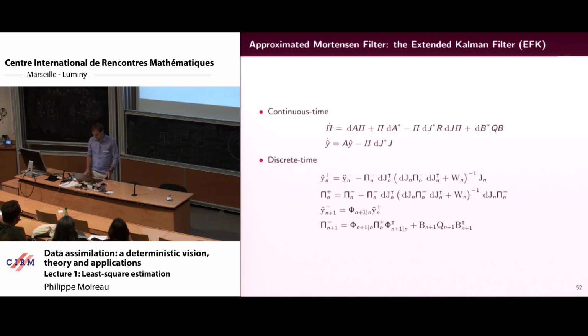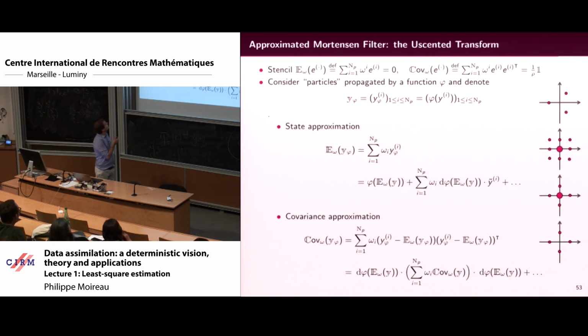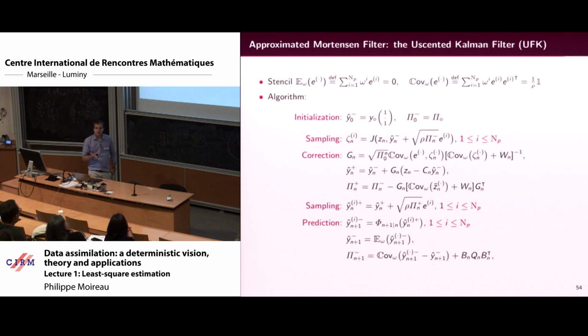R1 million. Basically, if you are given some points and a nonlinear transformation of these points, then you can find the mean value of this nonlinear combination by regrouping the particles adequately. And then you get what we call the unscented Kalman filter.